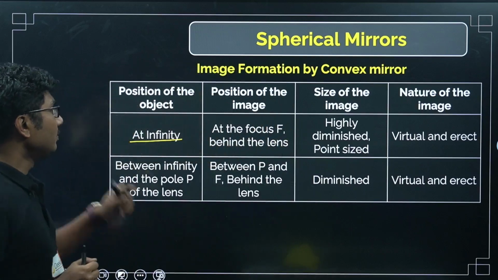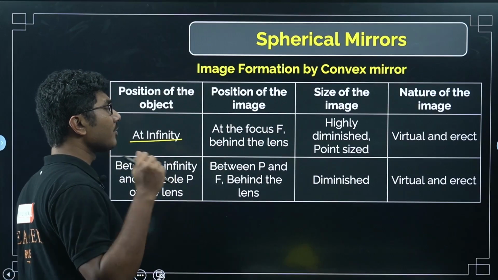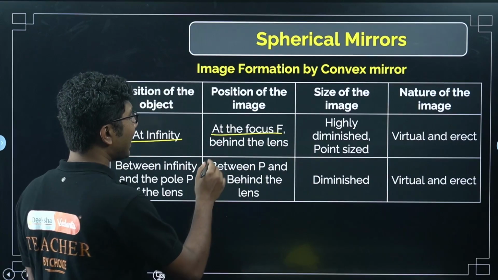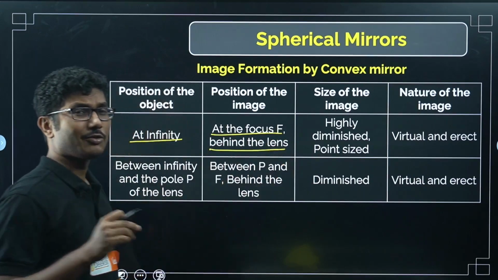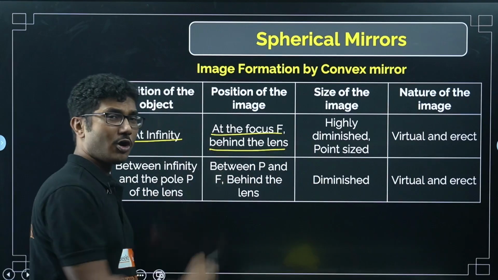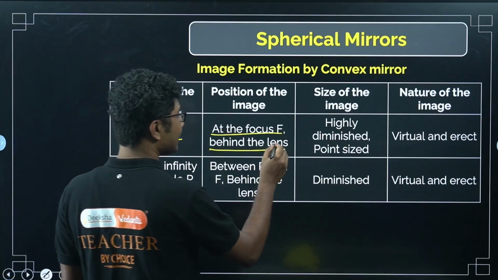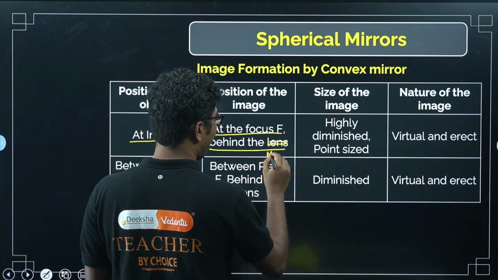Now, the position of the image will be at the focus, and behind the mirror. So if the object is located very far, the image will be formed at the focus, and it will be behind the mirror.